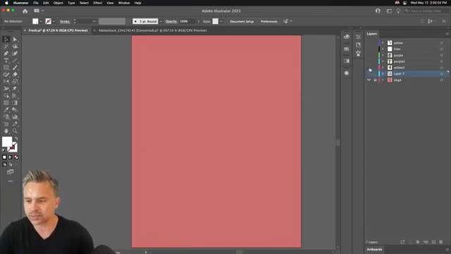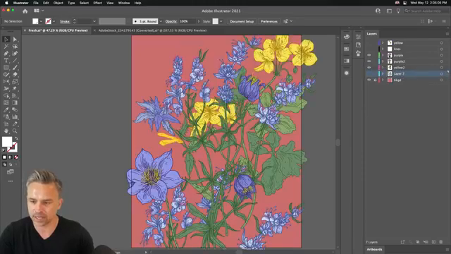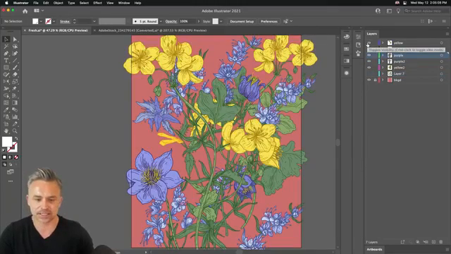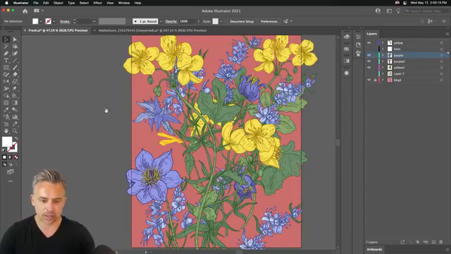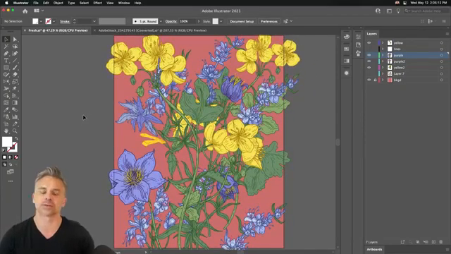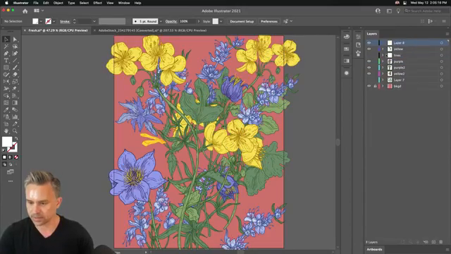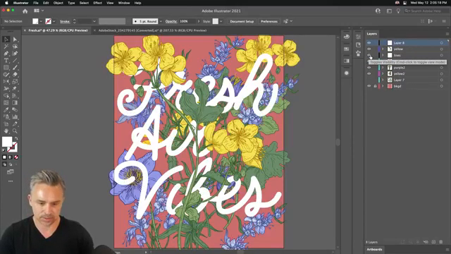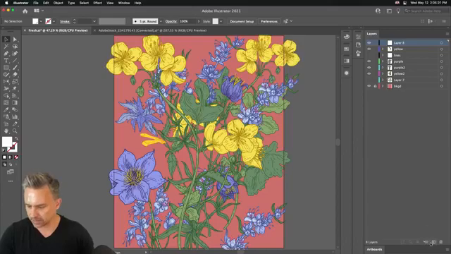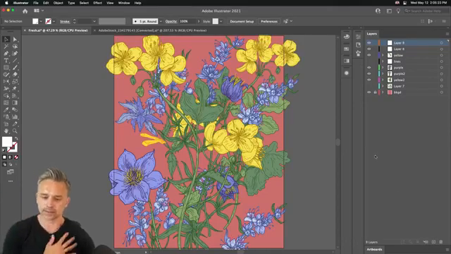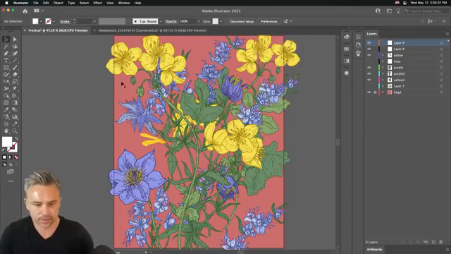Right, so that's what I've done. Here's my flowers that I actually grabbed, used one asset, right? Made this collage of flowers, manipulating them using the Puppet Warp. This is another thing that I would do, so check this out. Fresh air vibes. You know, and again, picking a phrase I want to go with, we can go with that phrase.